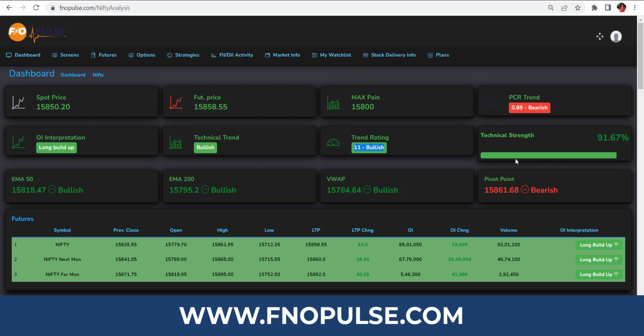For the technical strength, whenever the green is formed and it is more than 85 percent, definitely the market is on the bullish side. You can go for the bullish trade.